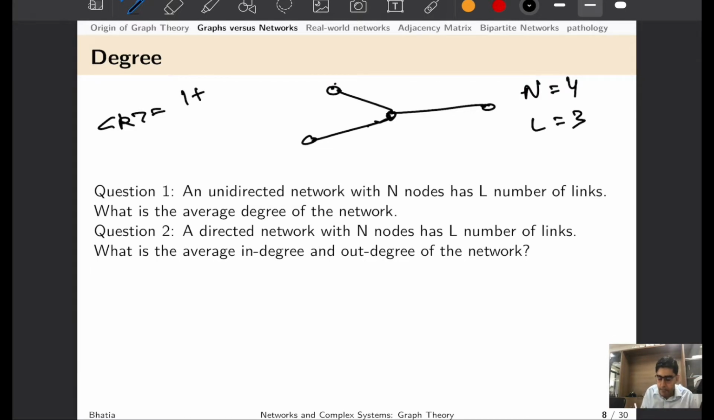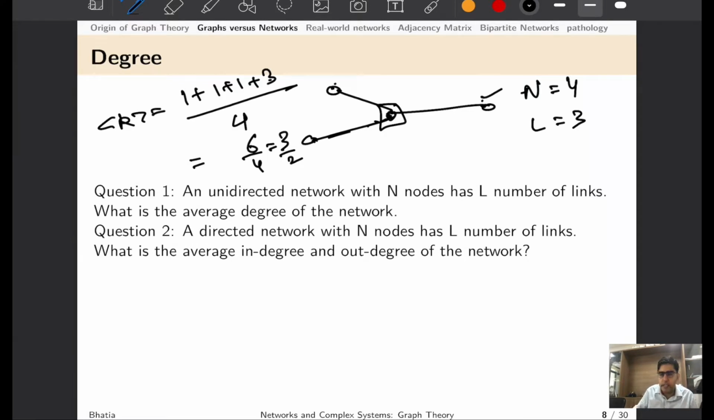So one simple way is that you go to each node and say that this particular node has a degree of 1, this node has a degree of 1, and this node also has a degree of 1, and the central node has a degree of 3, divided by the total number of nodes that are present. So this becomes 3, 4, 5, 6, 6 divided by 4. So on average, K average for this network is 3 by 2.